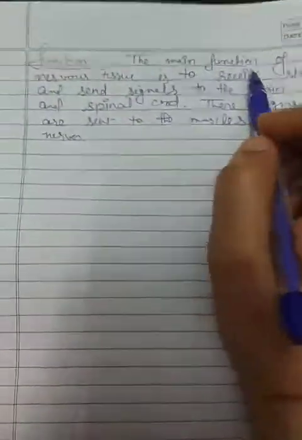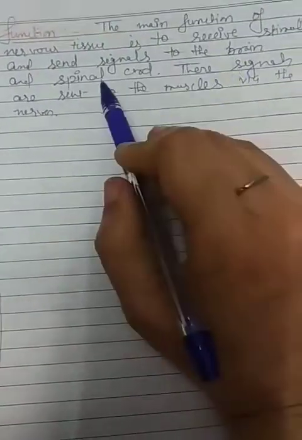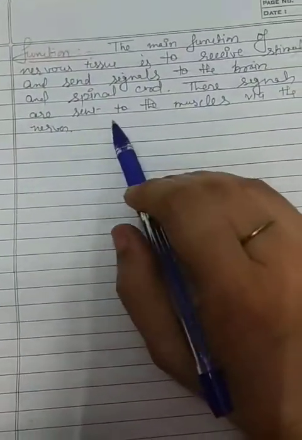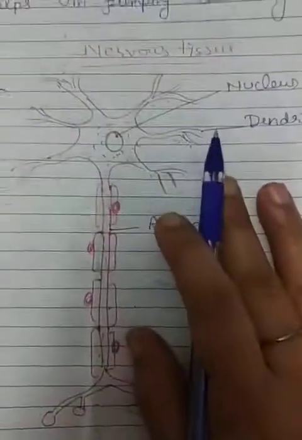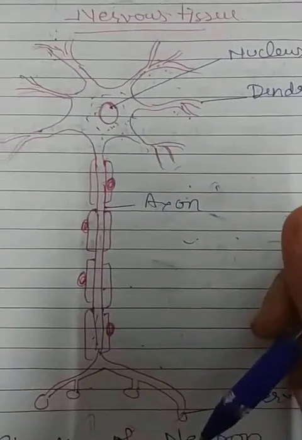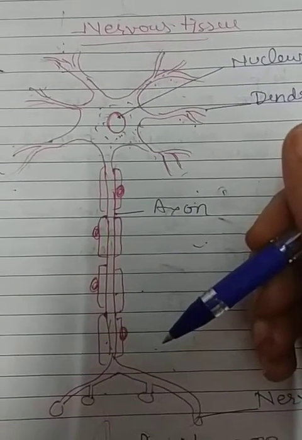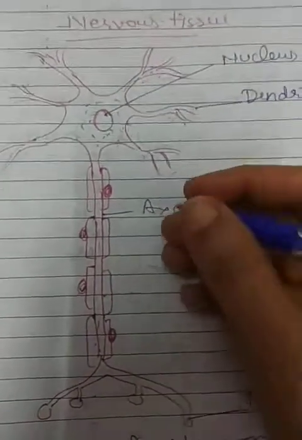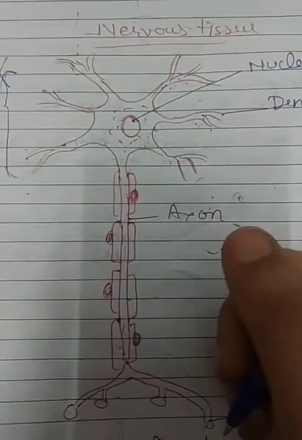The main function of nervous tissue is to receive stimuli and send signals to the brain and spinal cord. These signals are sent to the muscles via the nerves. So the main function of nervous tissue is to receive information and transmit it to the brain and spinal cord, which give a response to our muscles according to that stimulus, and we perform the functions.